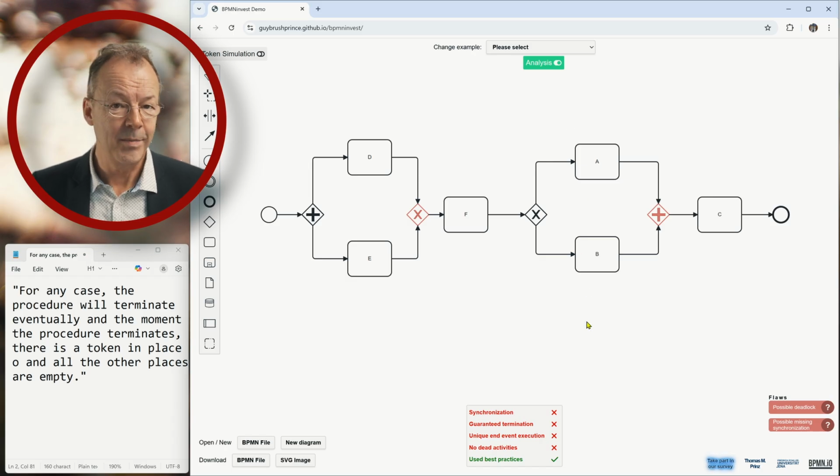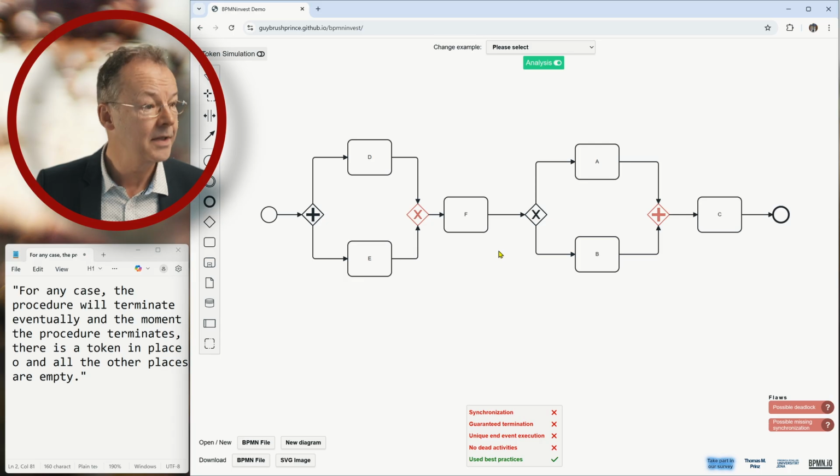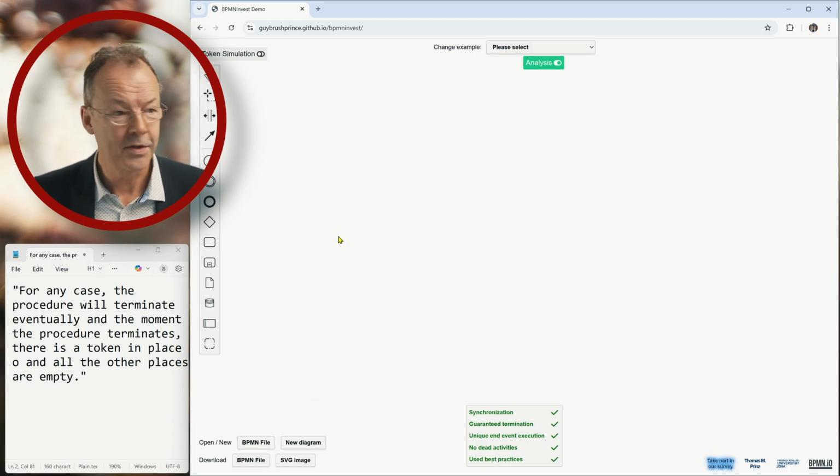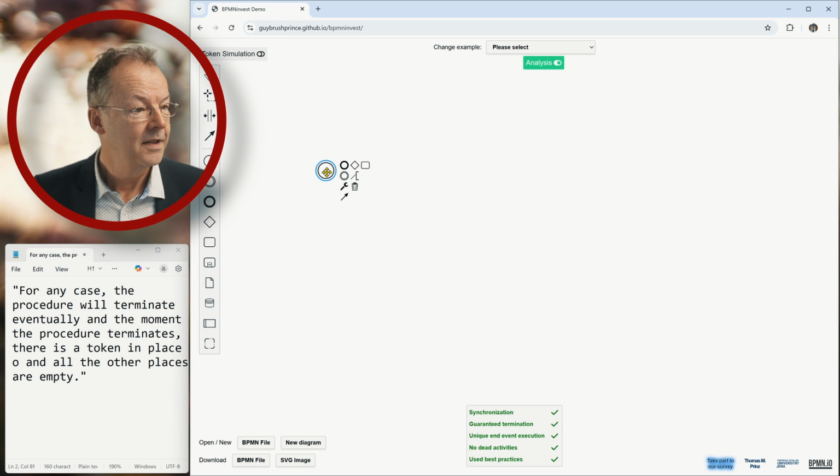But of course, in general, you wouldn't want to do that. If you would do that, you really have to know what you're doing here. Okay, so next one is boundary events. Boundary events are also nice.